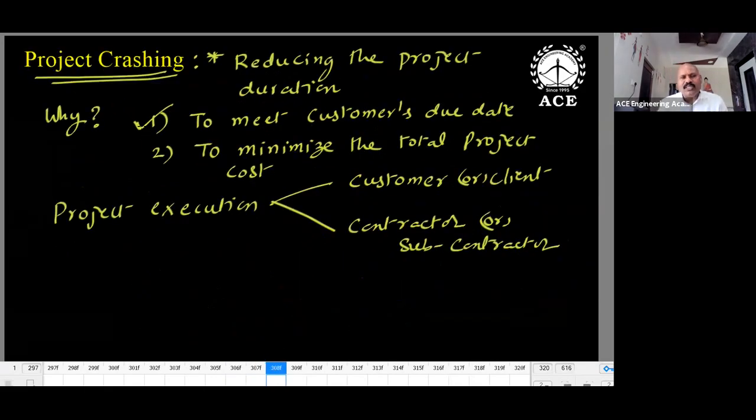And the last topic in scheduling, project crashing. In this, we are reducing the duration, but crashing is applicable only for CPM networks, not for PERT networks. In the theory we will learn what the project costs are and how the crashing is done. First of all, what is crashing? Reducing the project duration. There are two reasons for crashing: one is that you have to meet the customer's due date; second, you have to minimize the total project cost.